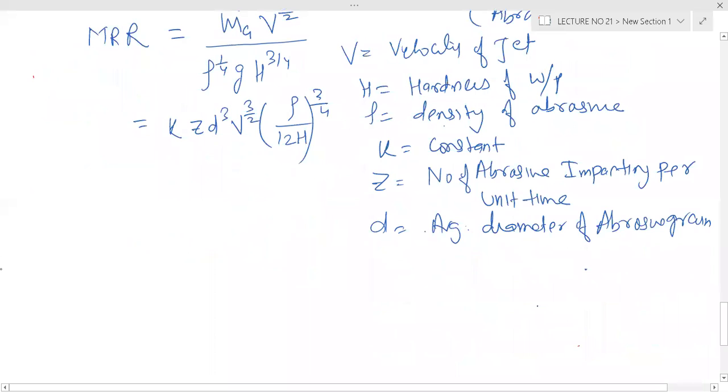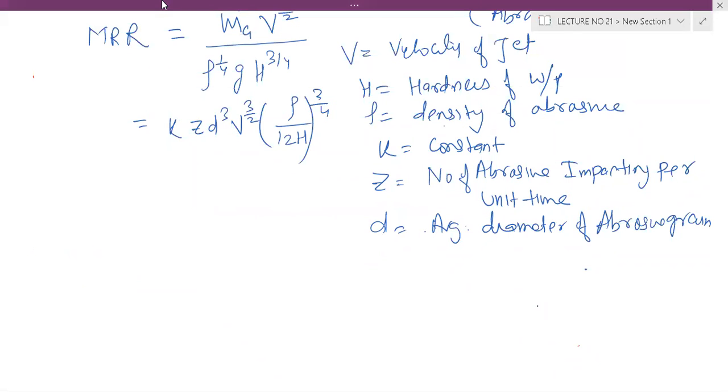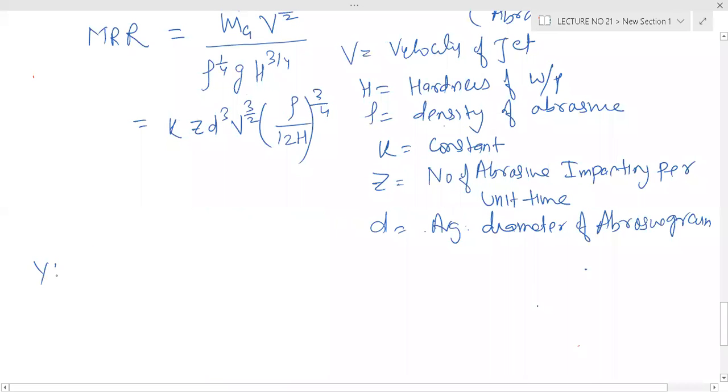So you can draw n numbers of graphs. Metal removal rate versus mixture flow rate.